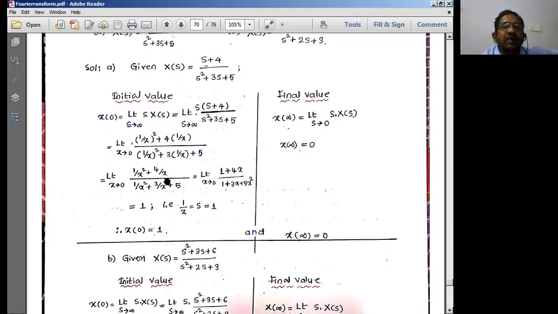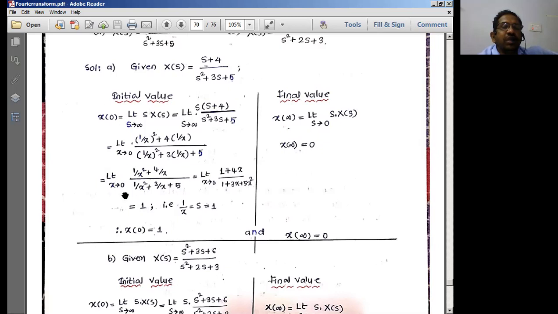So I can consider it like this, and simply replace s by 1 by x. Just expand it in that particular form and try to get the independent terms: 1 by x square plus 4 by x, whole by 1 by x square plus 3 by x plus 5. Now this is the equation.